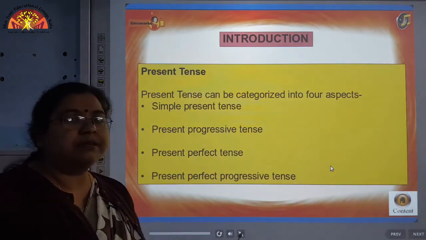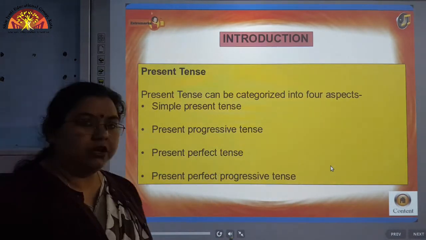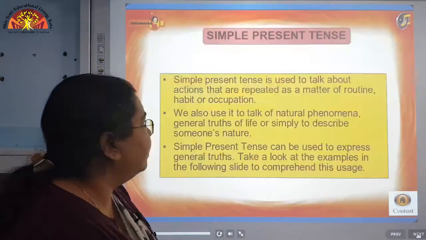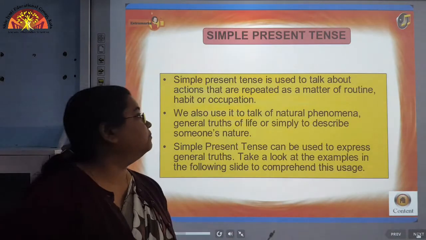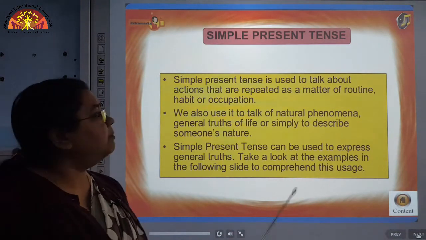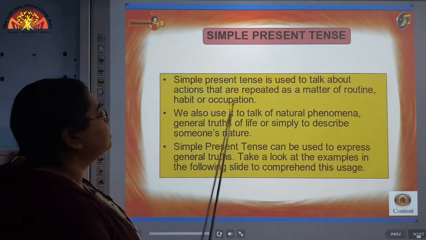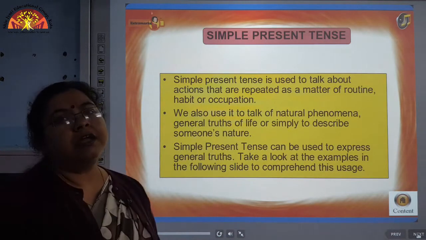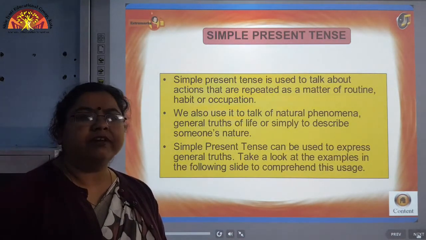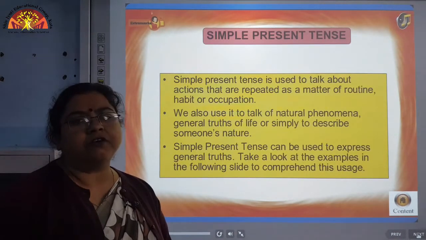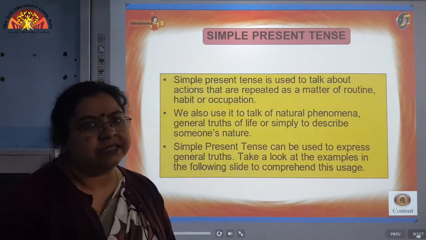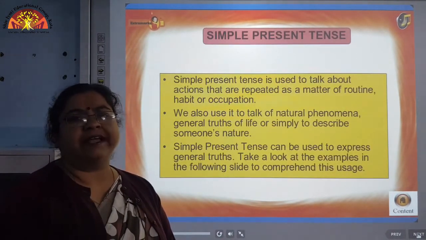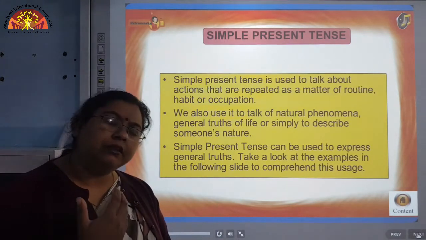Now, let us first discuss simple present tense. First of all we have to understand when and where we use simple present tense. First thing is, simple present tense is used to talk about actions that are repeated as a matter of routine or habit or as occupation. So, whatever has been repeated on a regular basis, I brush my teeth daily. So, this is a habitual action and it will be expressed in simple present tense.